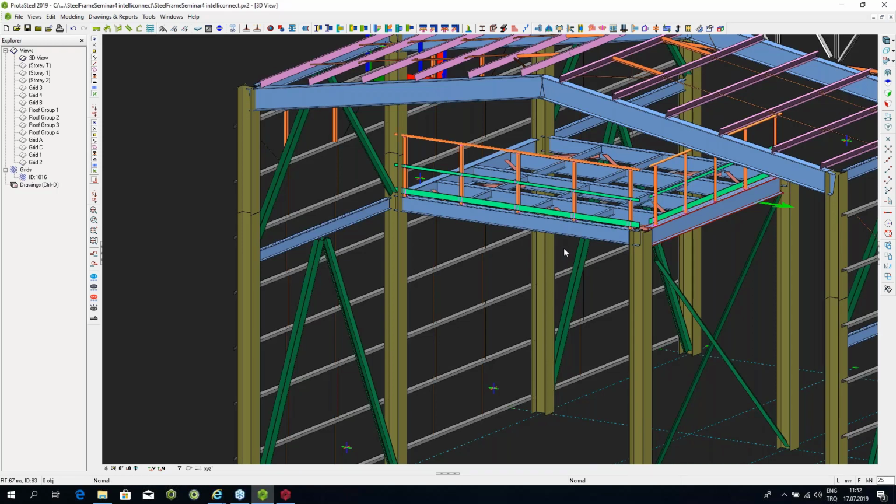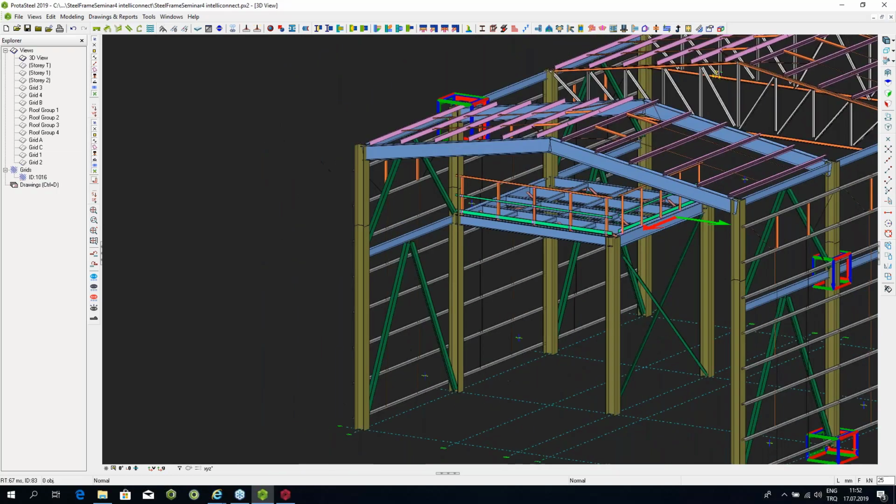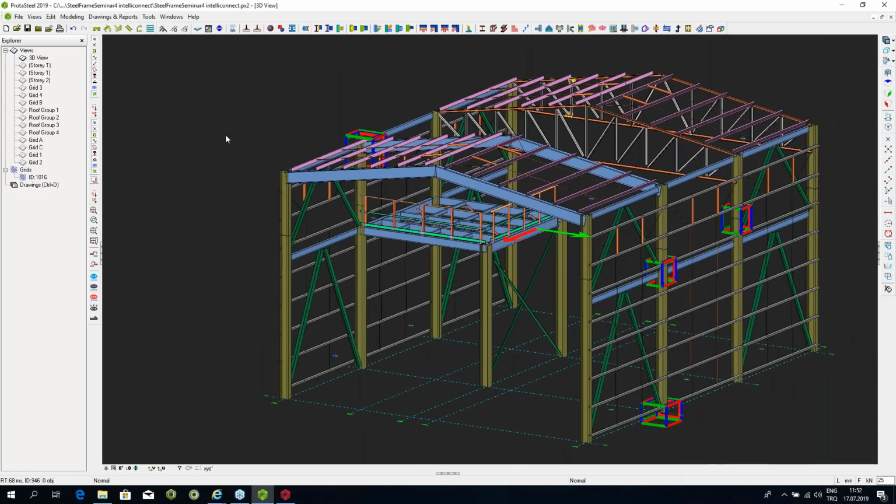Now, what I want to talk about now is the connection drawings. As you know, there are two basic reasons why we're using ProtaSteel. The first reason is for the production of what we call connection drawings. Now, what are connection drawings? Connection drawings are the drawings which are prepared by consultants.